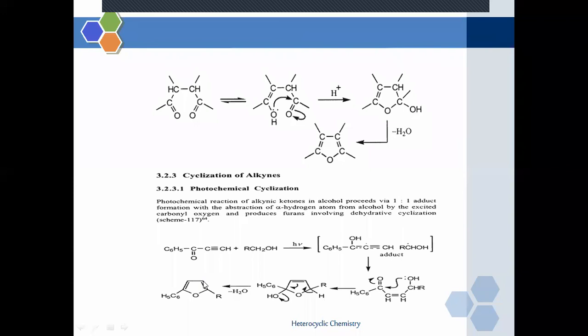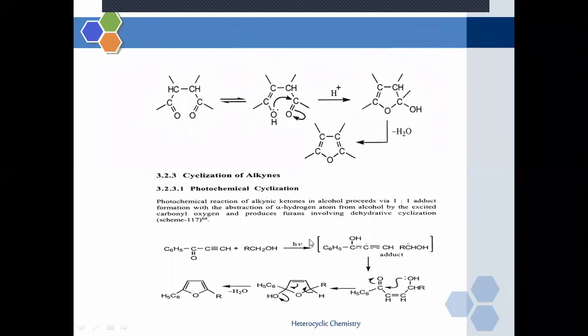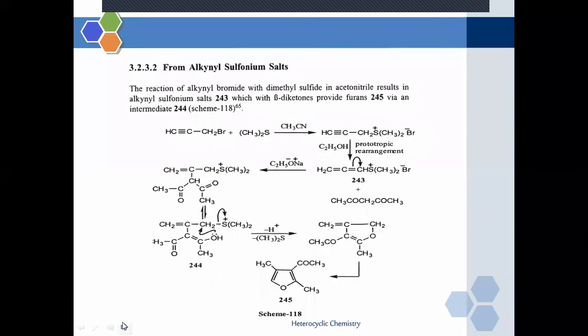First from aldopentose or ketopentose, second is from 1,4-diketones, and third method is from alkyne molecules, that is cyclization of alkynes. Now the first cyclization is photochemical cyclization. Photochemical means in the presence of light, that is h nu. Simply in the presence of light, this chemical reaction is happening. So this is photochemical cyclization.